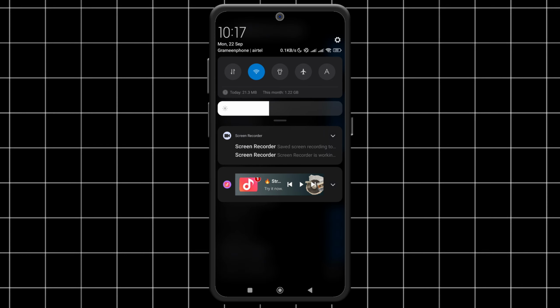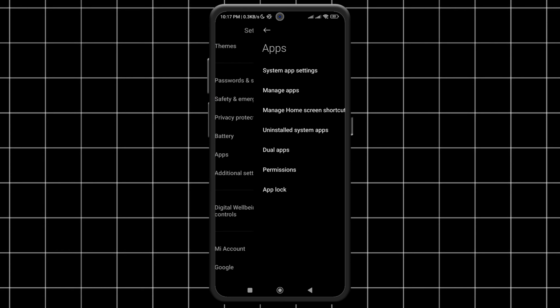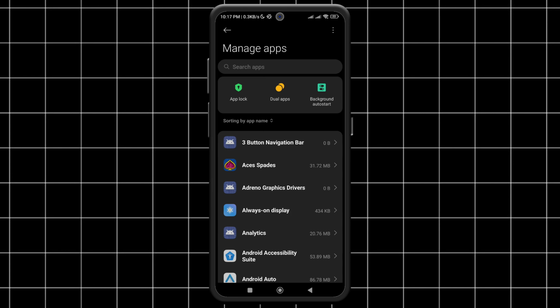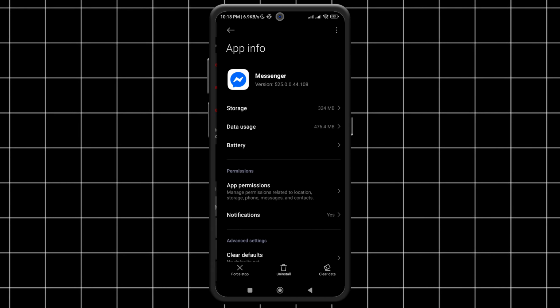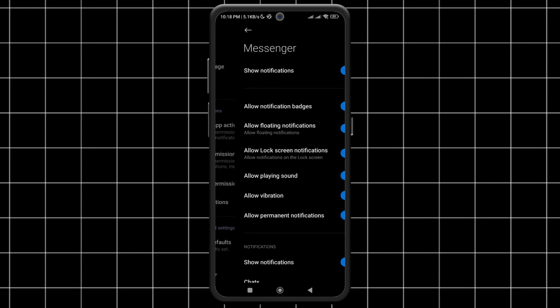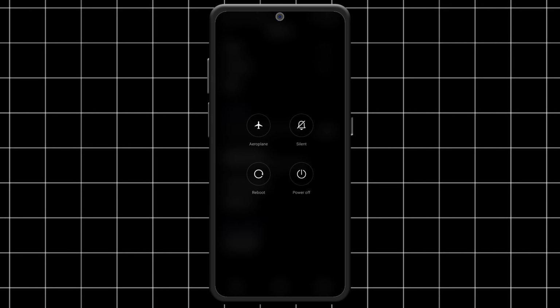Now head into your phone's system settings. Scroll down to Apps, find Messenger, and confirm that notifications are allowed. Expand the options and check things like pop-up notifications as well. After adjusting these settings, restart your phone. This helps apply the changes and often clears up minor glitches.